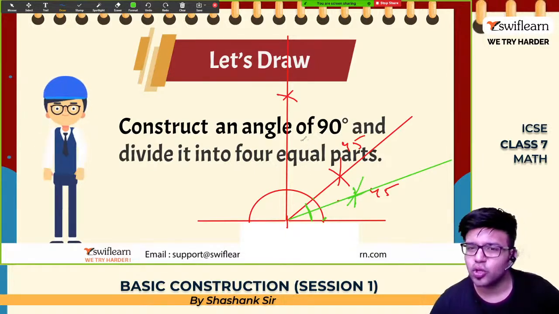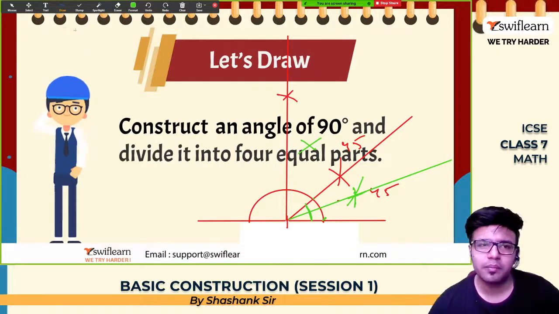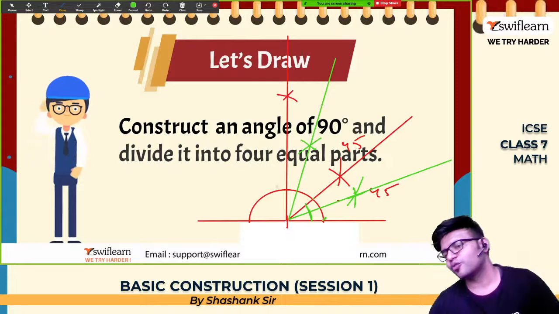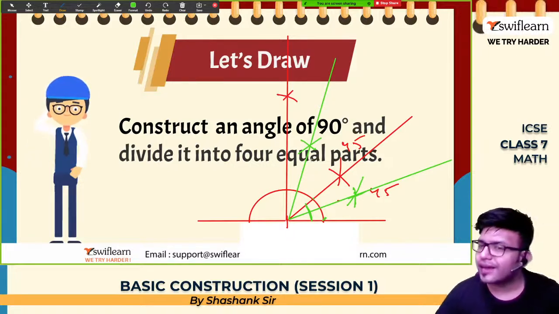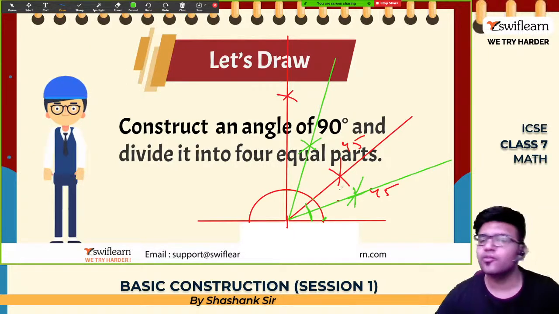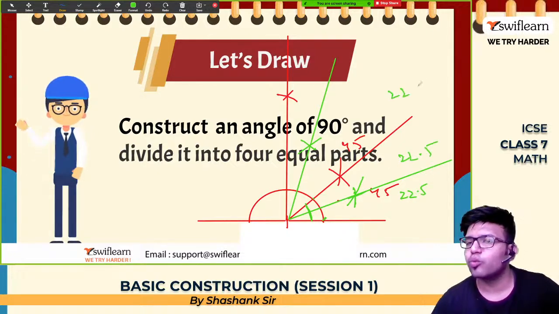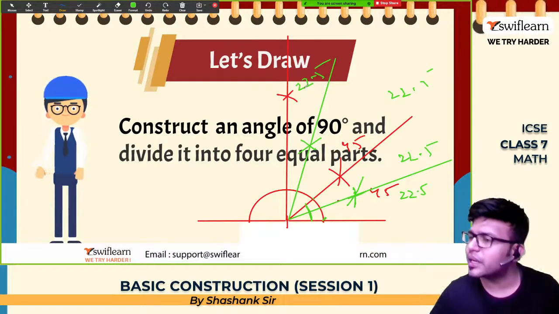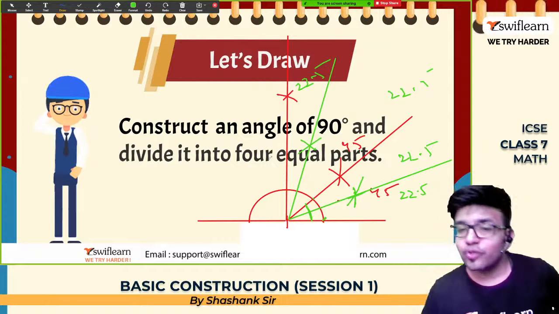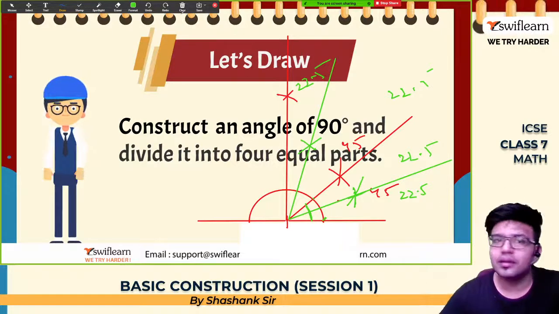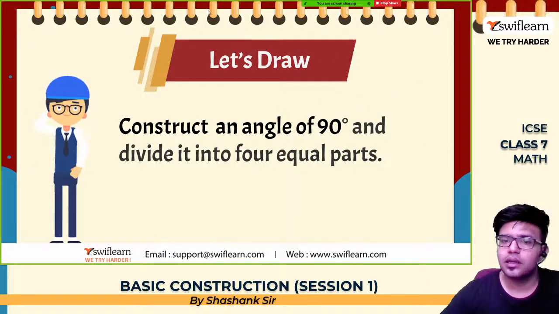Same thing for this also. Join them, you get half of 45. So we have divided 90 in 4 equal parts. 22.5, 22.5, 22.5, 22.5. How, sir? You can keep the protractor, measure it, and you will come to know you have divided in right parts.